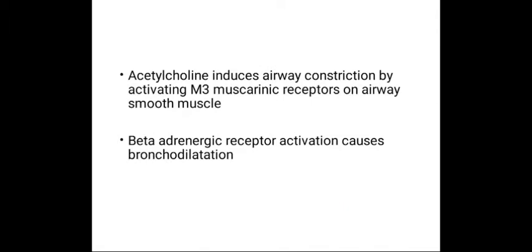The acetylcholine, administered exogenously or released from the parasympathetic postganglionic nerves, induces airway constriction by activating M3 muscarinic receptors on the airway smooth muscles. Beta adrenergic receptor activation causes bronchodilation.